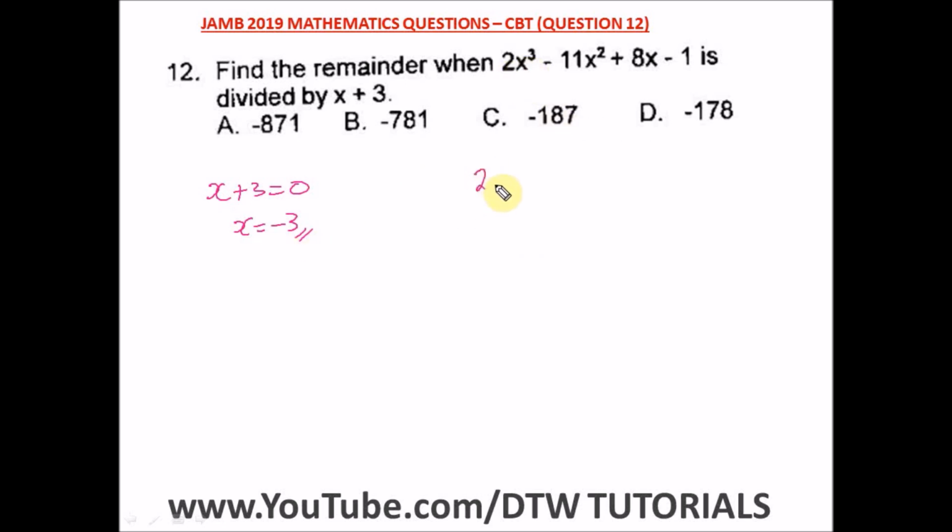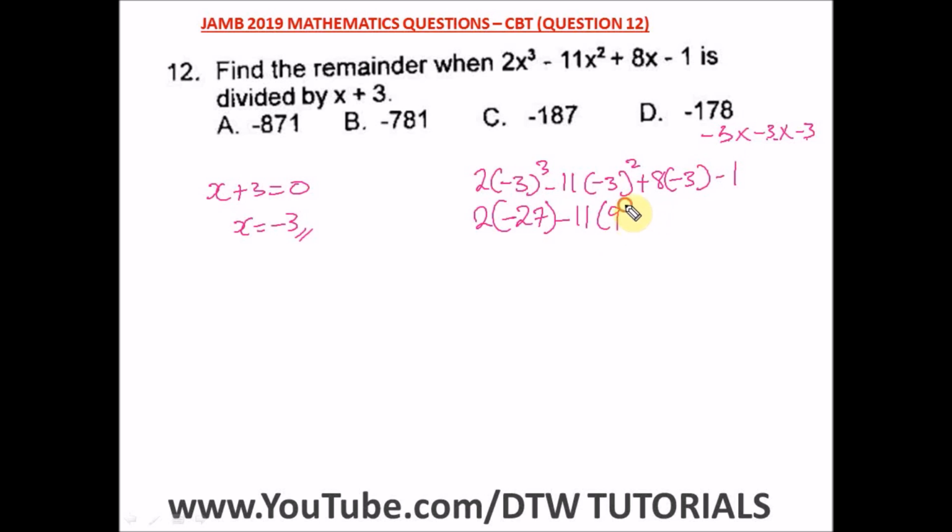Let's put in this value here. We have 2 times minus 3 raised to power 3, minus 11 times minus 3 raised to power 2, then plus 8 bracket minus 3, then minus 1. From here, minus 3 times minus 3 times minus 3, we're still going to have a negative sign. 3 times 3 is 9, times 3 is 27. Then minus 3 squared will give us 9, the negative sign will cancel out. Then 8 times minus 3 will give us negative 24, minus 1.